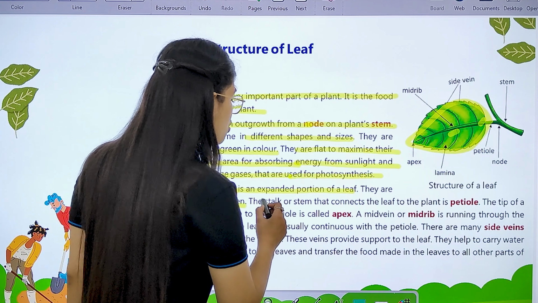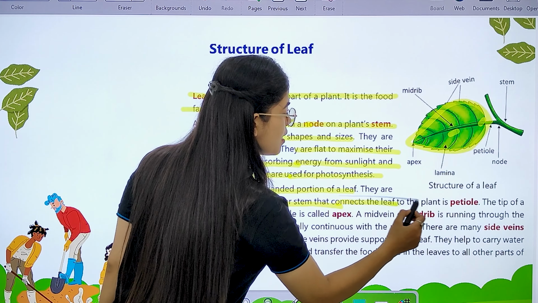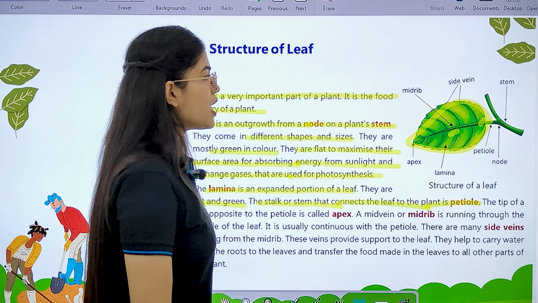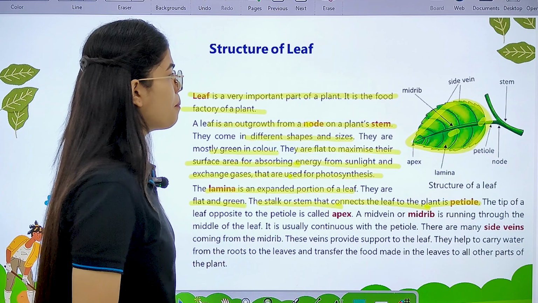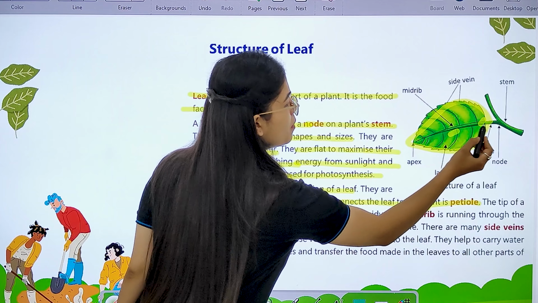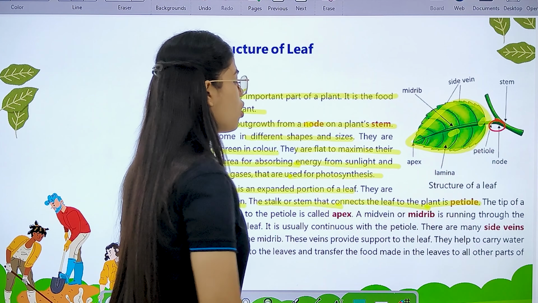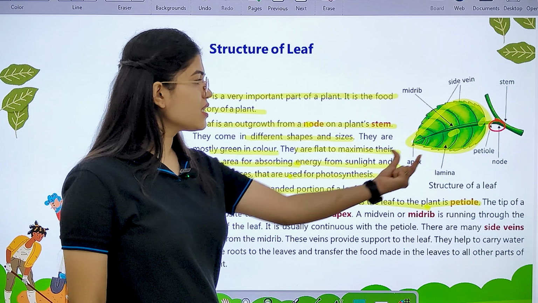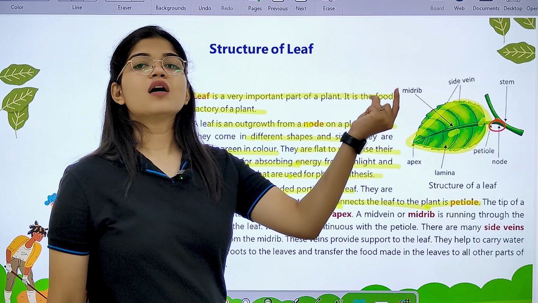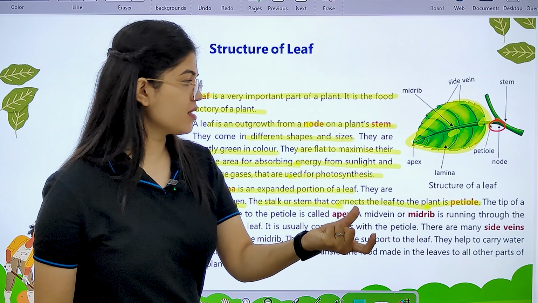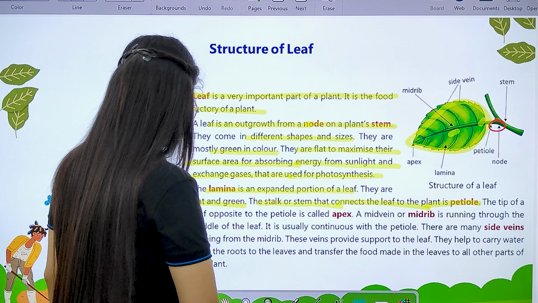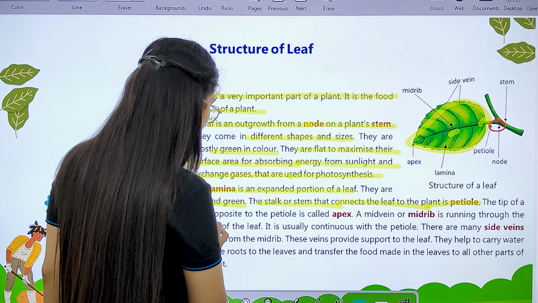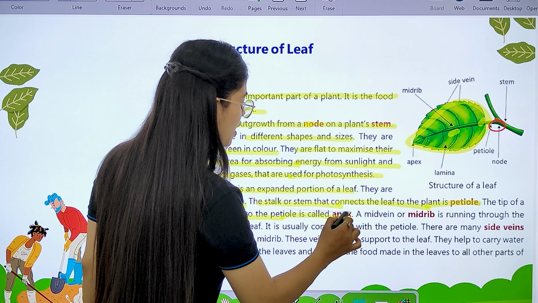Okay, next, the stalk or stem that connects the leaf to the plant is the petiole. Now you can see the stalk part, or the petiole part, this part. This is the stalk or the petiole part which connects this leaf to the stem or the branch of the plant, right? Next, the tip of the leaf opposite to the petiole is called the apex.